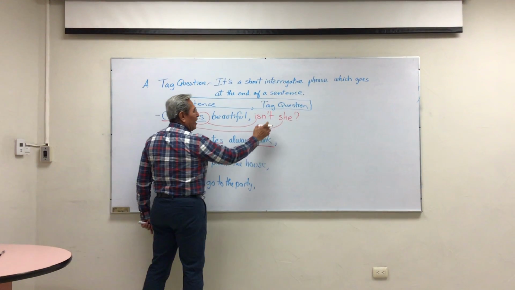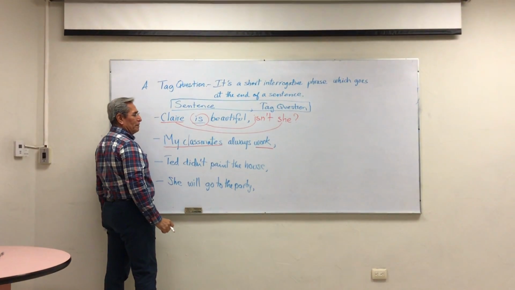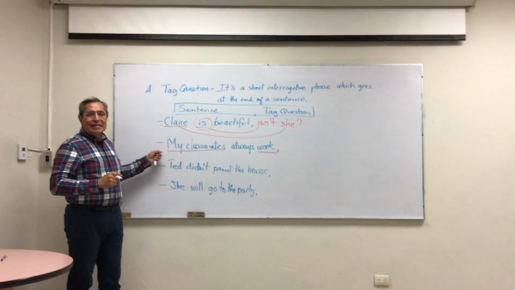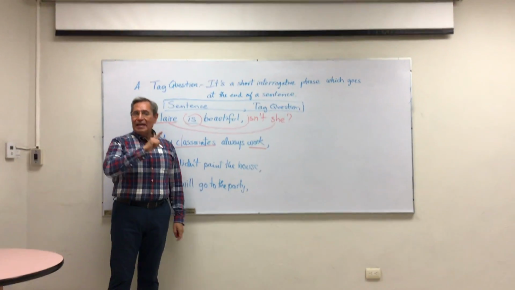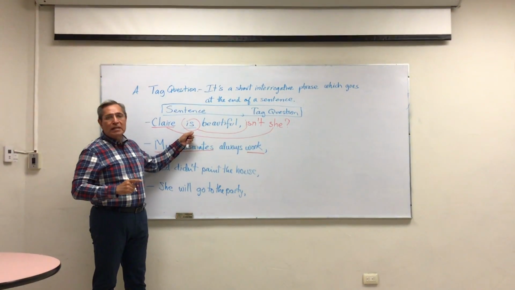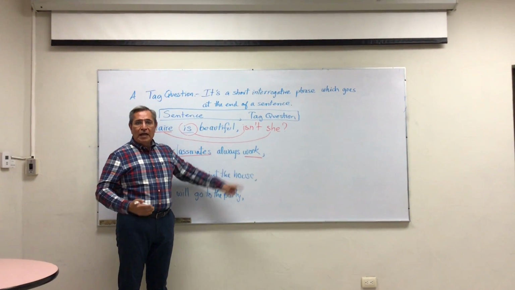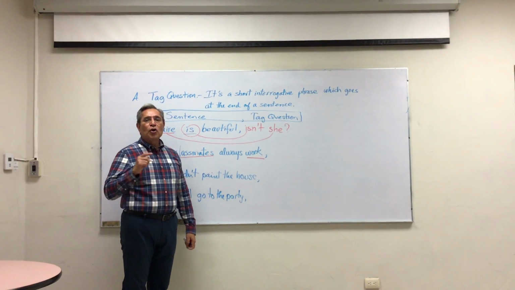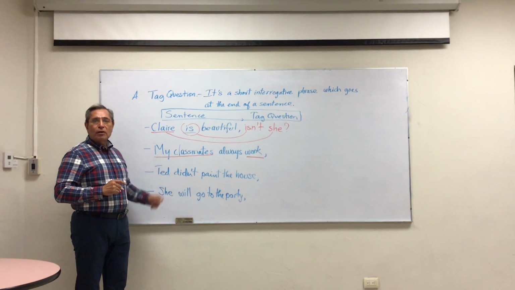First of all, we have to make it with a verb we have, but I want you to remember that when a sentence has only one verb that is not be, as in the first example, this is a different one, it's work. This time we have to use the auxiliary verbs do or does depending on the subject.